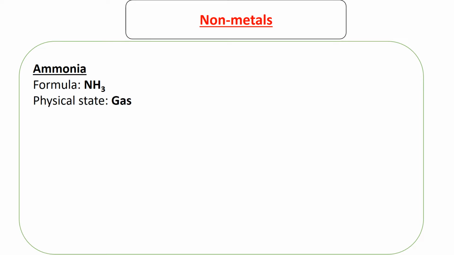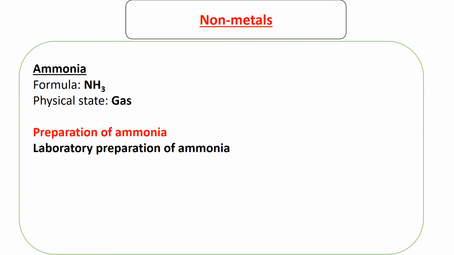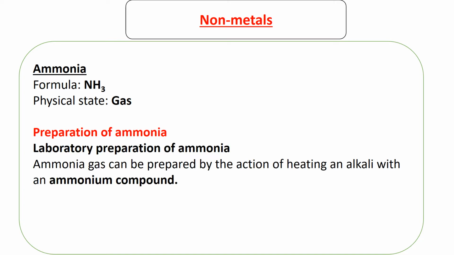Under normal conditions, ammonia is a gas. So how is ammonia prepared? In the lab, ammonia gas can be prepared by heating an alkali with an ammonium compound. You get an alkali and an ammonium compound, you heat them, then ammonia is going to be formed. Remember, an ammonium compound is a compound that has ammonium, not ammonia, and when you react it with an alkali, then ammonia is going to be formed.